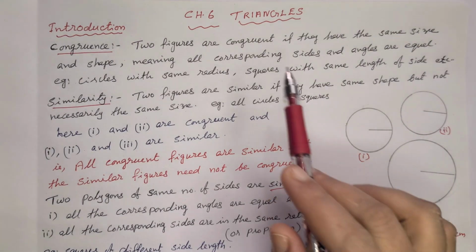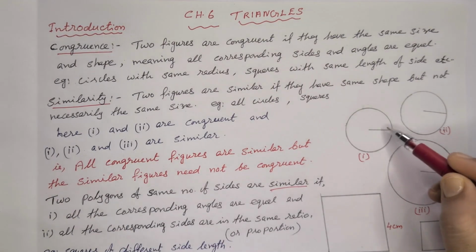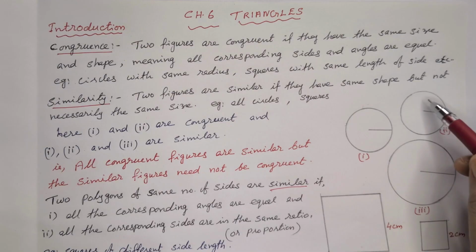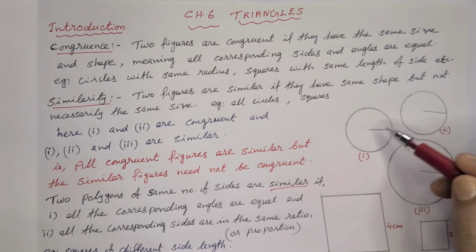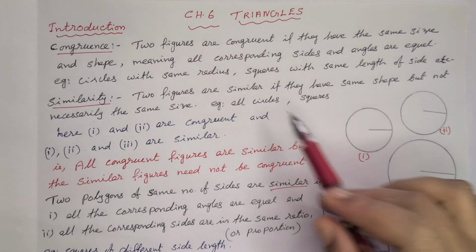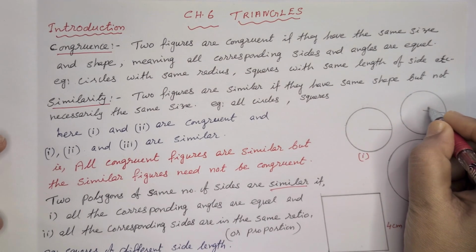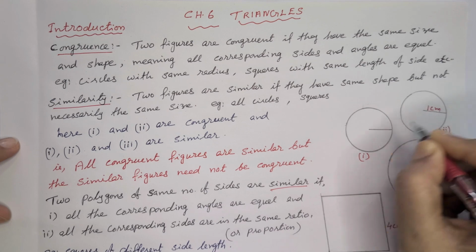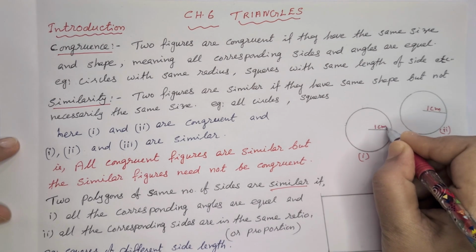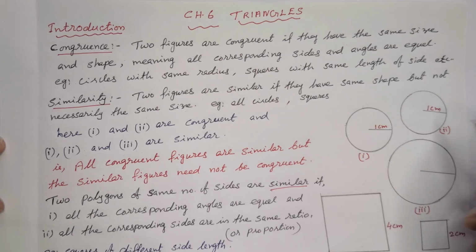Chapter 6 Triangles. Congruence. Two figures are congruent if they have the same size and shape. Example, circles with the same radius. For example, if we take this as a 1 centimeter radius, and this also a 1 centimeter radius, then we can say these two circles are congruent.